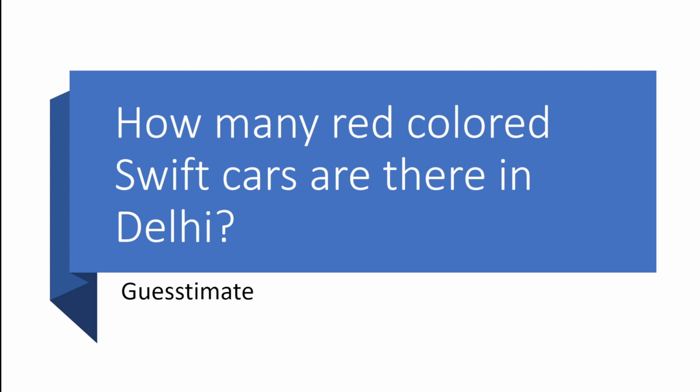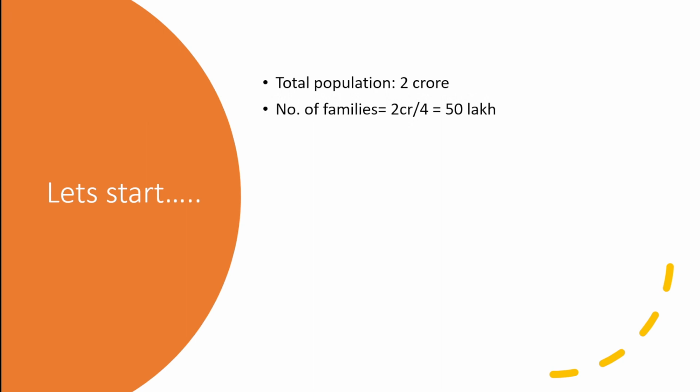For any guesstimate, one should take as big a set as their first step. So, for this question, we are going to take the whole population of Delhi as our first set. The population of Delhi is 2 crores. Then we can split the whole population into families, because people take cars for their whole family. So let us assume that every family on average has 4 people. Then dividing 2 crores by 4 gives us 50 lakh families.